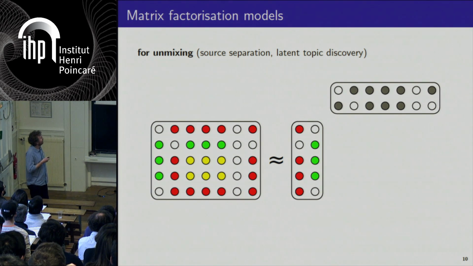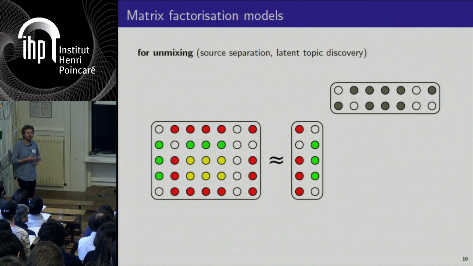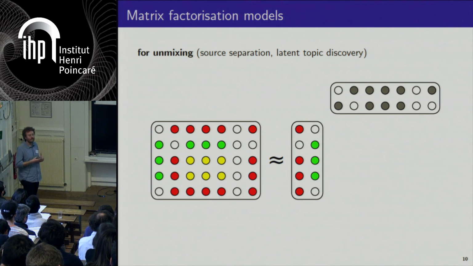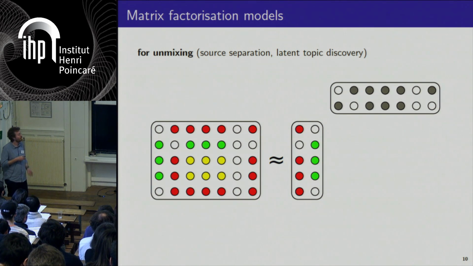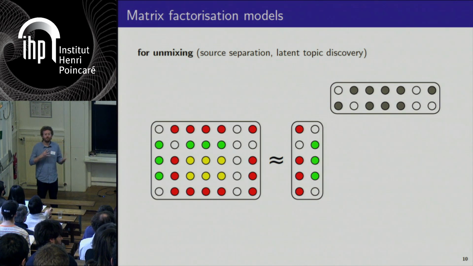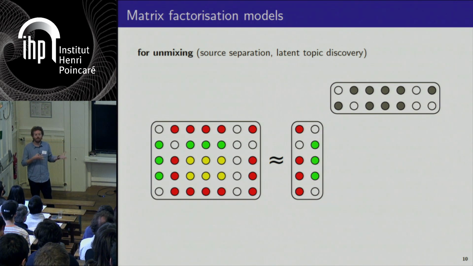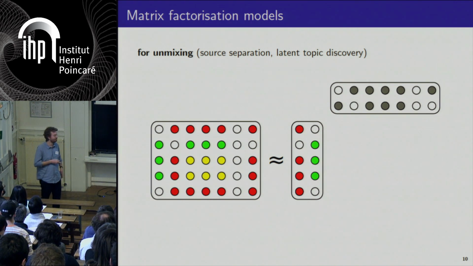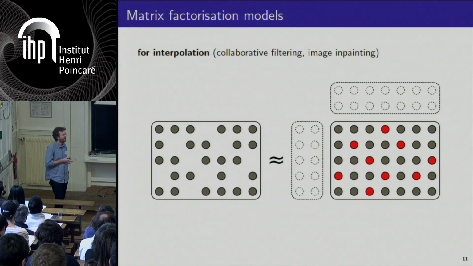Typically, if your data is composite data, meaning that your data is a superposition of some kind of latent variables, you can expect that the factorization is going to separate and extract the elementary patterns into the columns of W, and H is going to represent the proportions in which these patterns are mixed into the data.